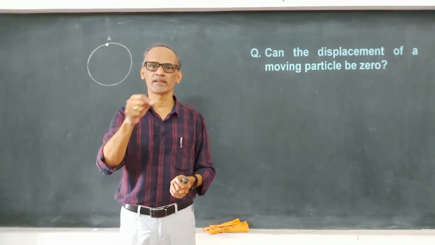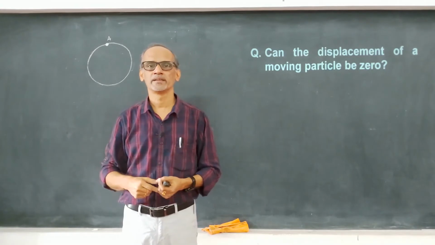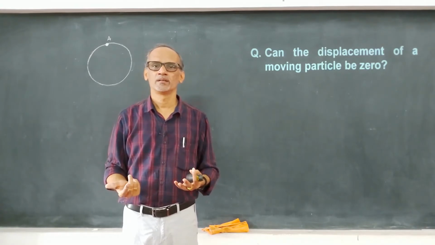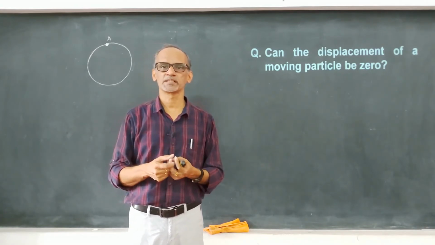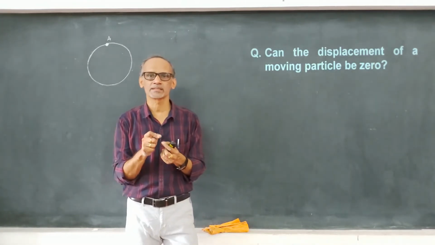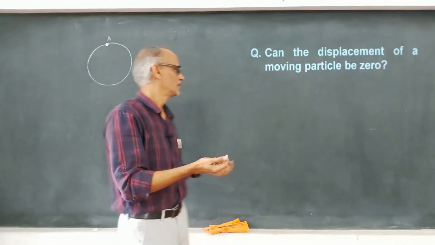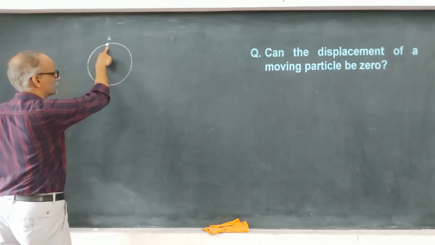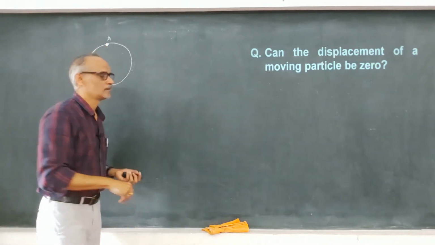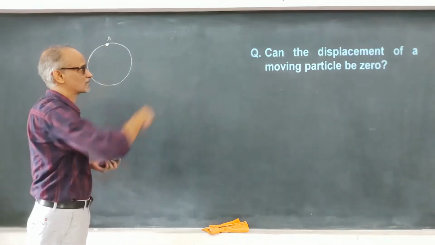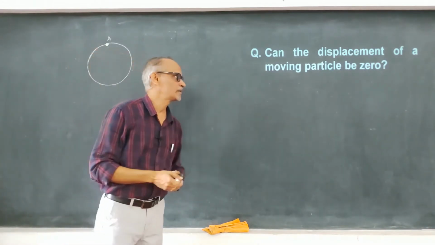So, when the initial point and the final point are the same, then there is no displacement, correct? Because what is displacement? After all, it's the shortest distance between the initial point and the final point. But the initial point and the final point are the same. So, there is no displacement. Displacement is 0, and that is the answer.